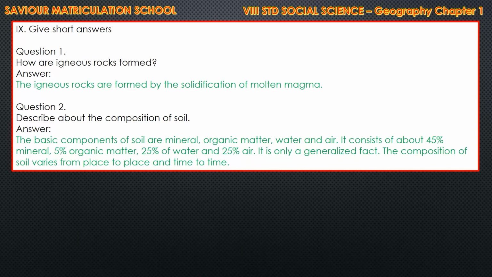It consists of about 45% mineral, 5% organic matter, 25% water and 25% air. It is only a generalized fact. The composition of soil varies from place to place and time to time. While I was taking the class, I already explained this to you on the board.